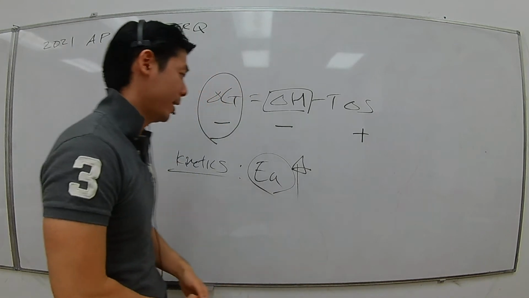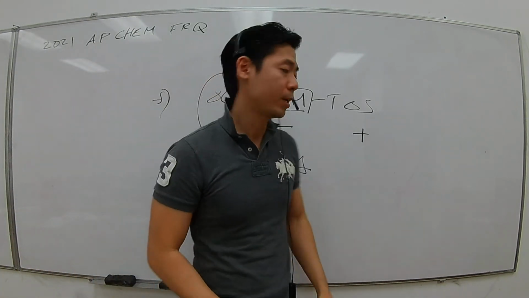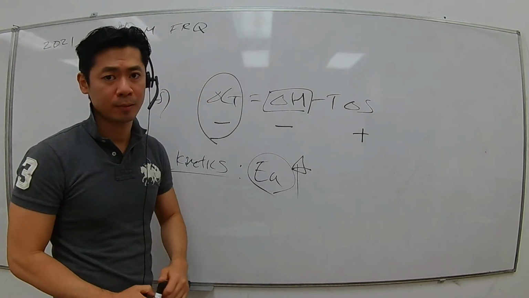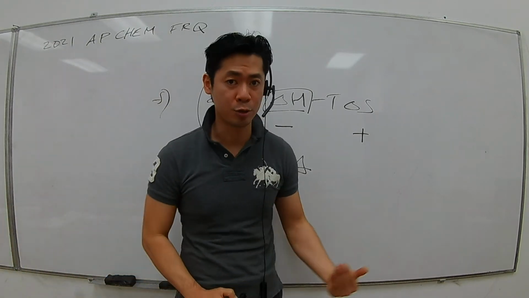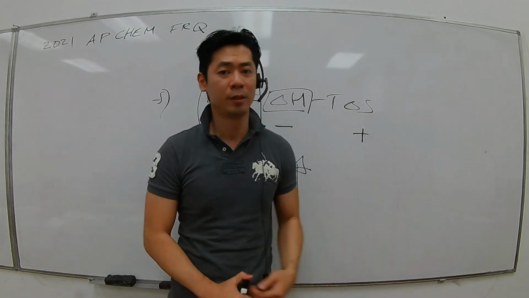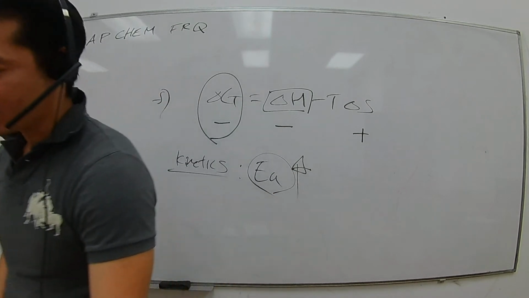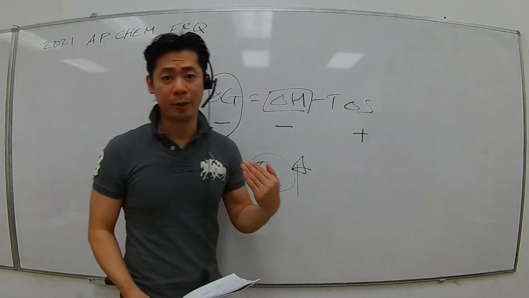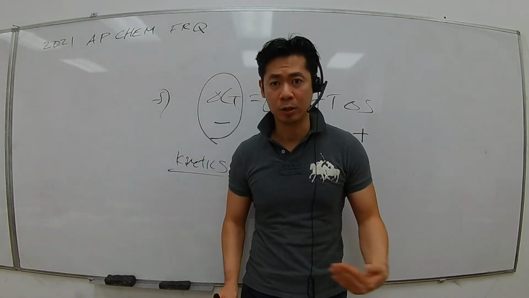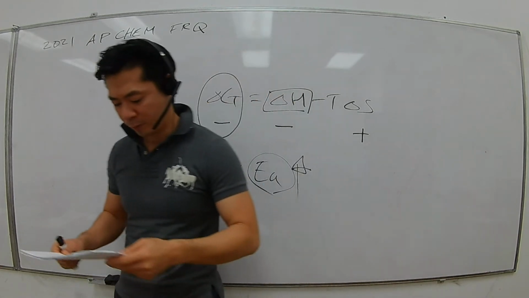Because of that, the reaction rate is slow at low temperature. If temperature goes up, the particles will have enough energy to overcome the energy of activation, and the reaction rate will be appreciable. That's why you're seeing the reaction happening and a product being created. So this is the thermodynamic perspective of the reaction versus the kinetic perspective of the reaction for part F.